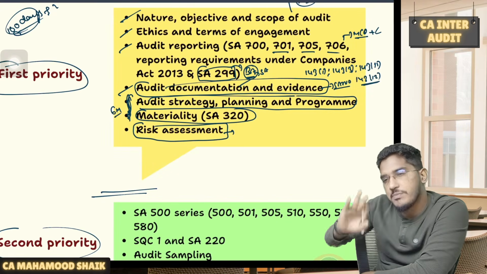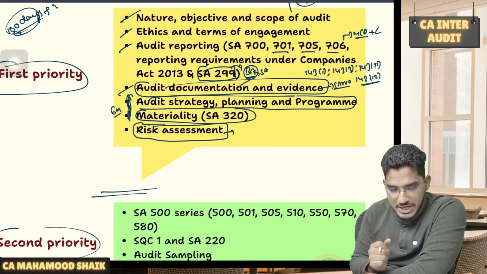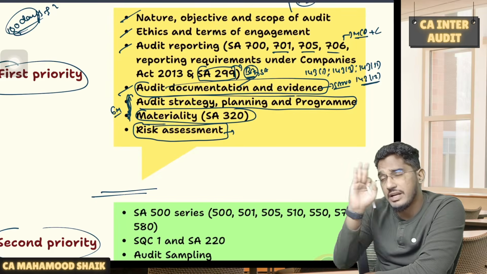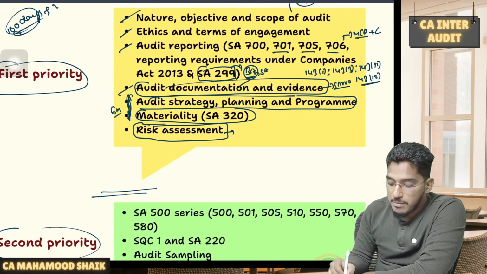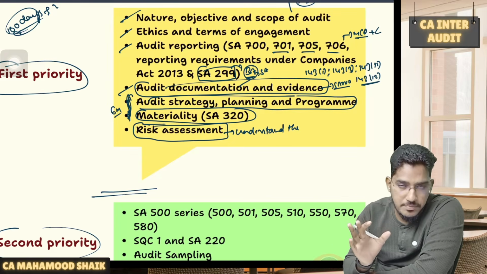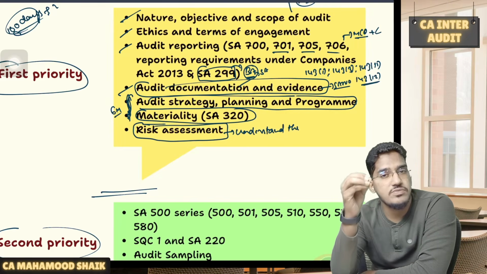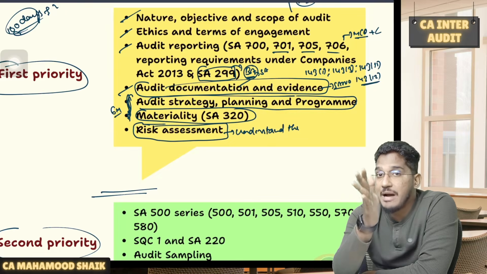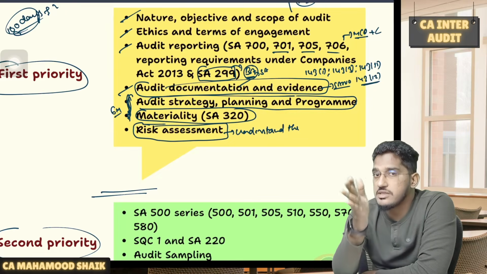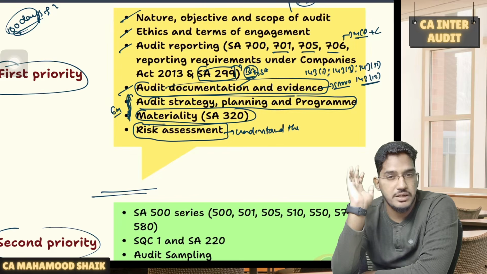If you keep the memorization part for later, even this risk assessment part, that one part of the chapter, if you memorize the chapter later also, it will be okay. But you have to understand the concept of this chapter. You have to understand the concept of this topic, risk assessment, guys. But it's very unfortunate to say, many students will ignore this chapter, risk assessment. I am telling you, if you're not understanding the concept of risk assessment, you are not understanding the subject in a correct perspective. Why?